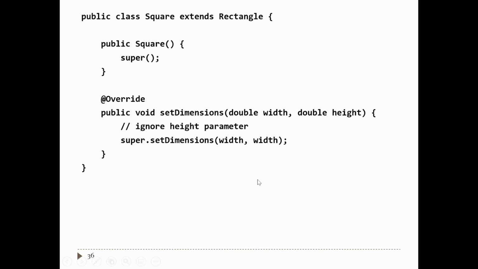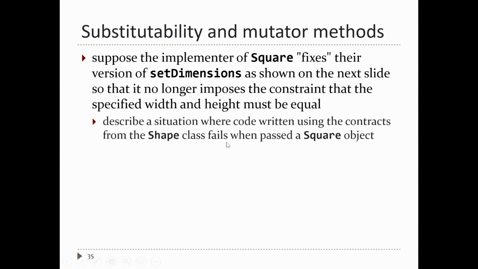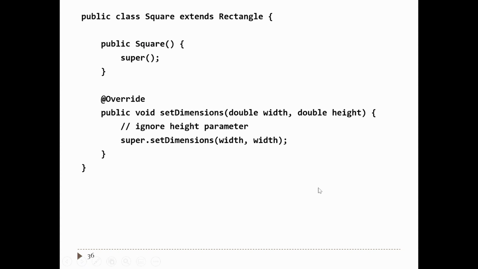Now what's the problem with this? The superclass version of the method says this method shall set the width and height to the specified width and height. This one doesn't. It sets the width to width and it sets the height to width. So you can easily cook up a method, written using the shape contract, that now suddenly fails when you pass it a square object. It's easy to do. You just write a method that depends on the height changing. Now when you pass it a square, the height doesn't change to the expected value.